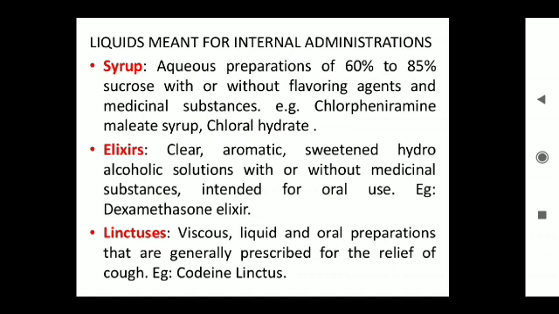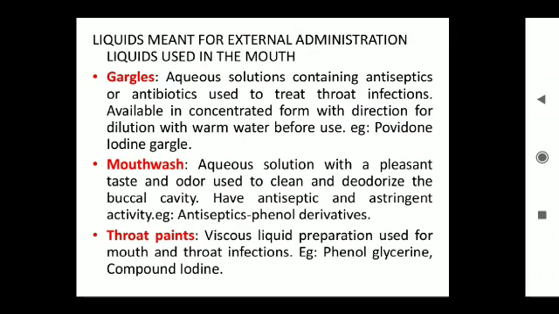Elixirs are clear, aromatic, sweetened hydroalcoholic solutions, with or without medicinal substances, intended for internal use only. Example: dexamethasone elixir. Linctuses are viscous oral liquid preparations generally prescribed for the relief of cough. Example: codeine linctus.